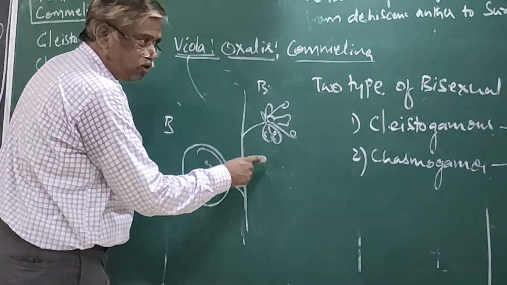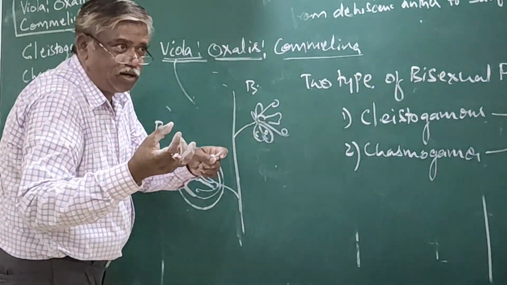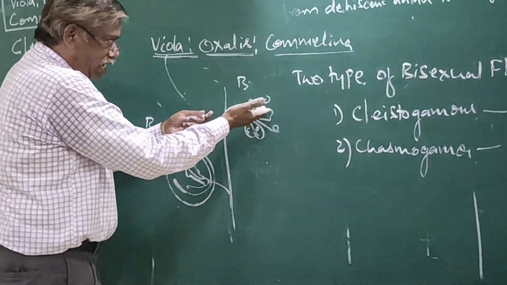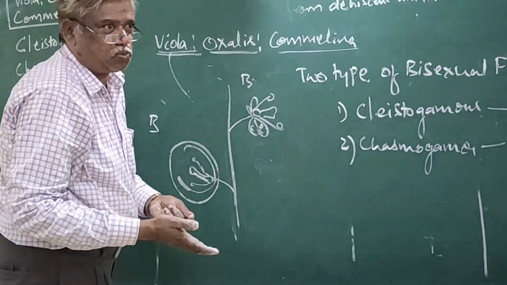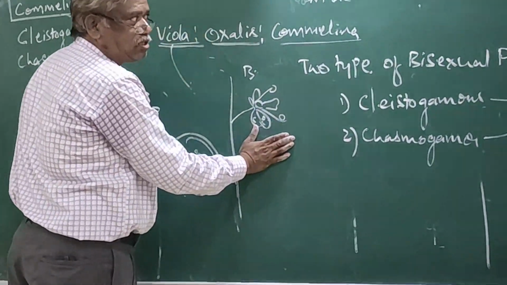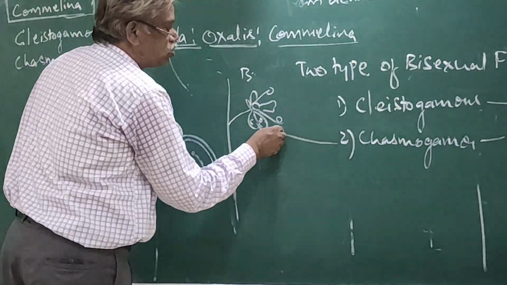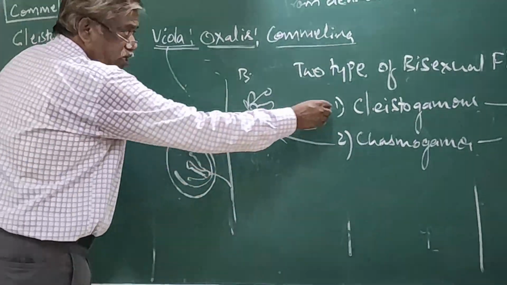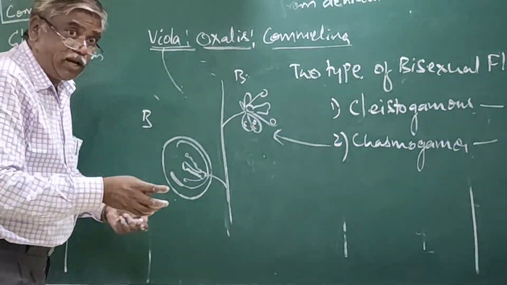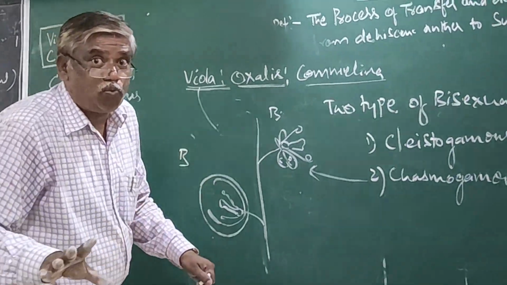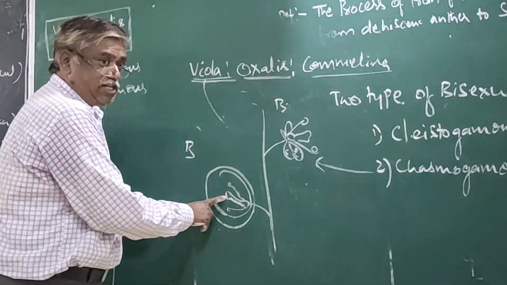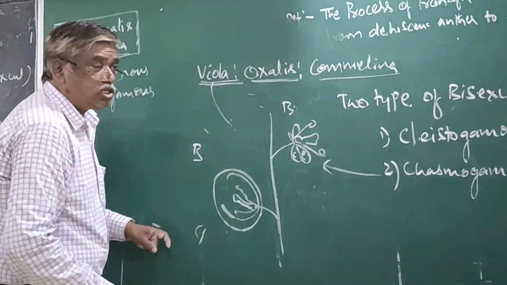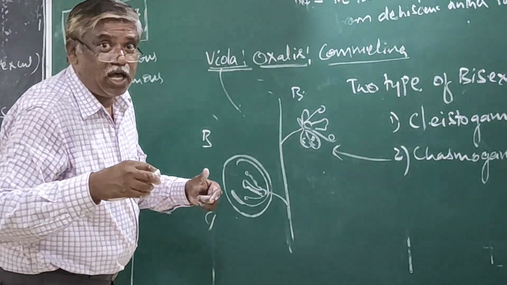It is a flower. It is initially a bud. After that, the sepals will open and the stamen and anther are exposed to the atmosphere. Such a condition is called chasmogamous. Chasmogamous means open bisexual flower. But what is this cleistogamous? The flower remains as a bud. It never opens. So it is bisexual, it is also bisexual. Why is it called cleistogamous? Because it is always closed, remaining as a bud.